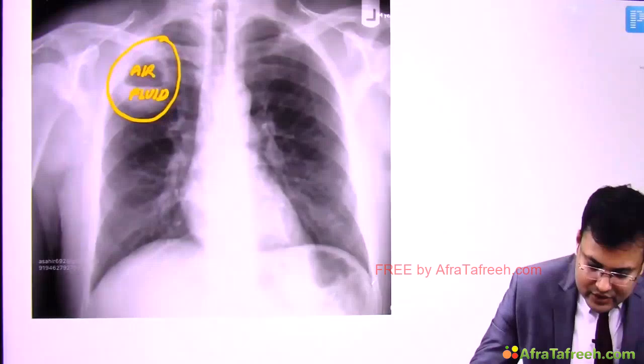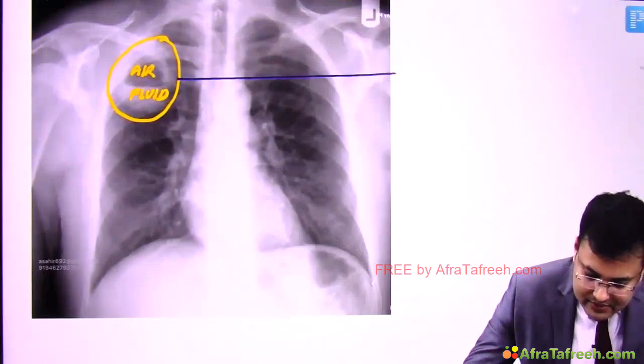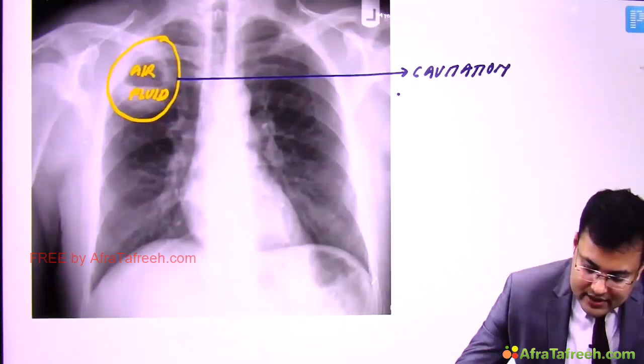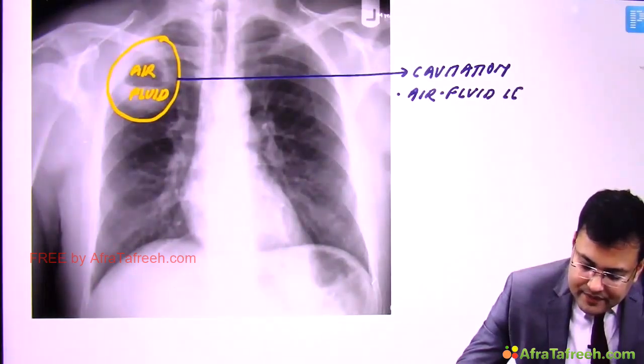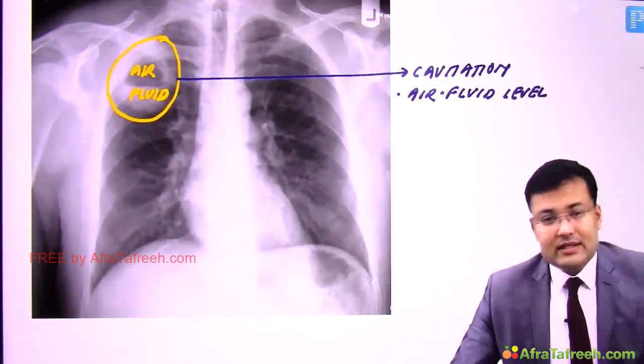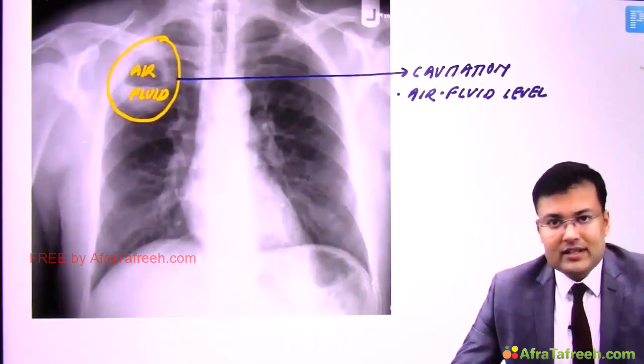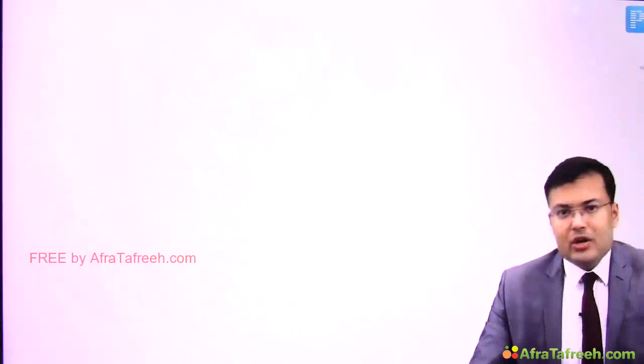Clear? So you can see the cavitation. So in this lung abscess you can see formation of cavity, so cavitation, and presence of air fluid level. Clear? So these are the findings seen on chest X-ray, but the investigation of choice for diagnosis is CT scan. Now coming to the treatment.